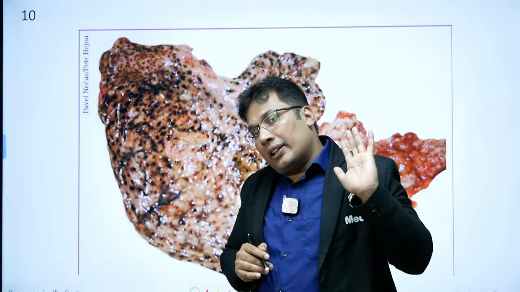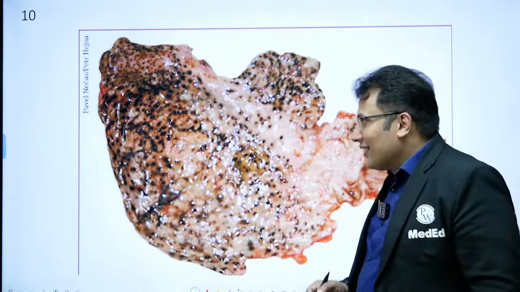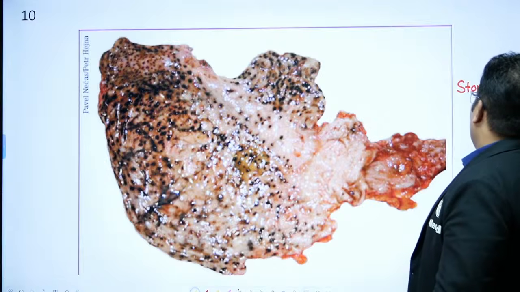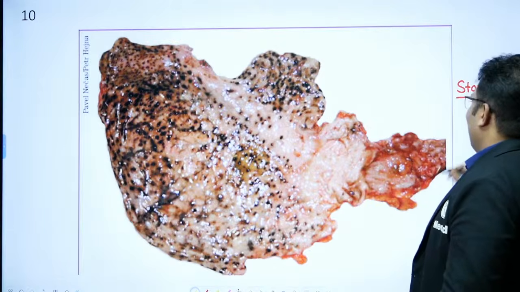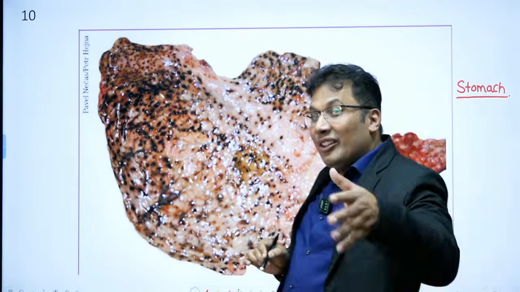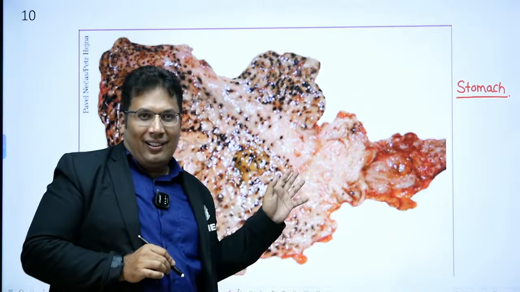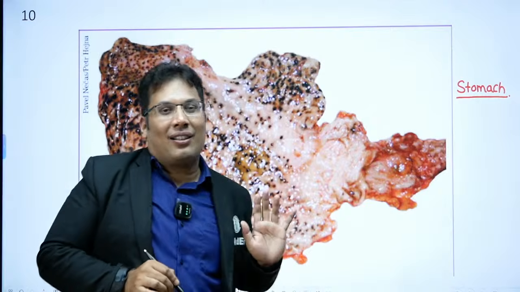I don't know what it is. Can you help me? Flea bitten? No. Manjunatha, this is the stomach, I said. This is not the liver. I'm not giving you a clue. Why stomach? Because rugae are there. You can see the rugae here. When you see rugae, then it is the stomach.